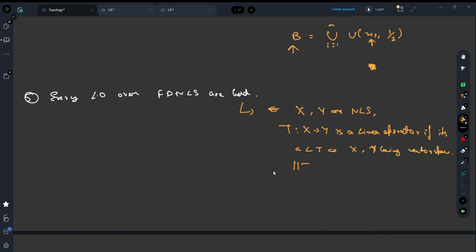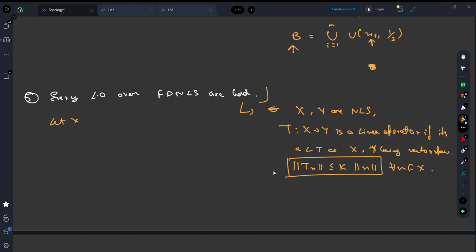What is it to be bounded? T is said to be bounded if the norm of Tx is less than or equal to some positive value k times the norm of x for all x in X. In this case, we say the linear operator is bounded. So boundedness and continuity are equivalent over normed linear spaces. We have to show that every linear operator over finite dimensional spaces is bounded. How do we show this?